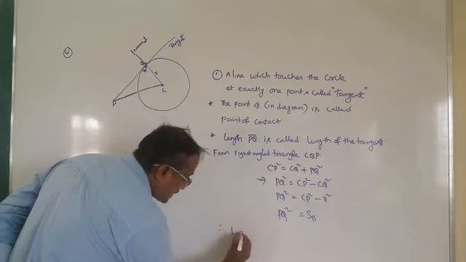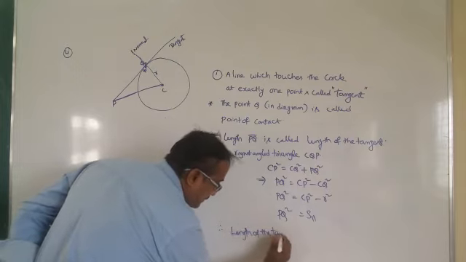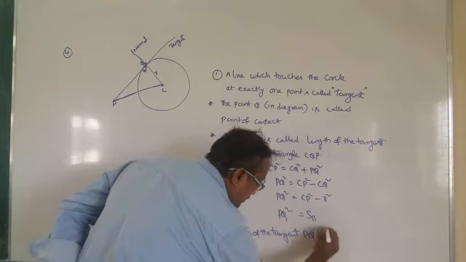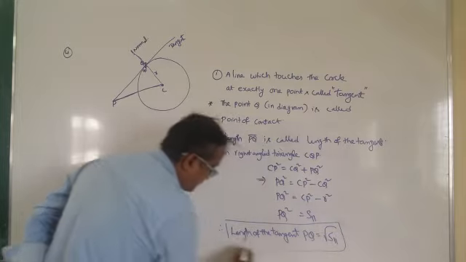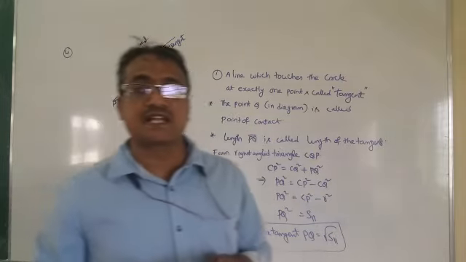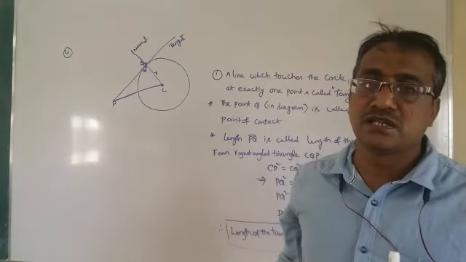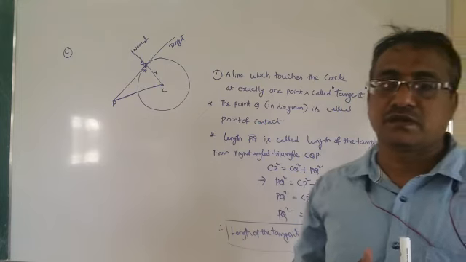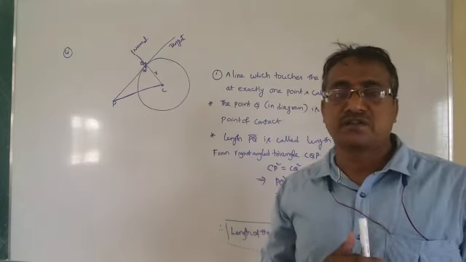Therefore, the length of the tangent PQ is equal to root S11. Very important concept. So the length of the tangent that is drawn from a point to the circle is root S11. You know how to find the value of S11. So we have to just substitute the point in the given circle.